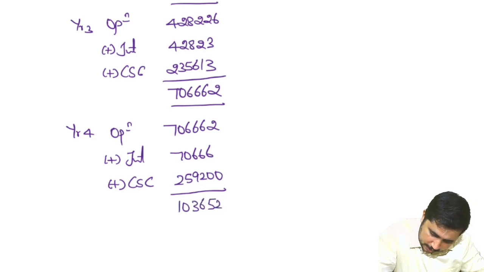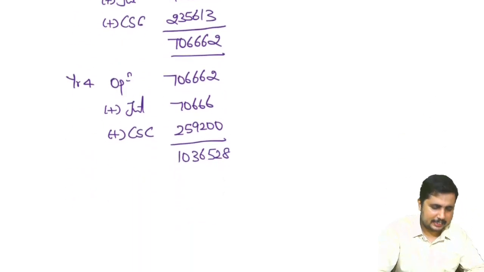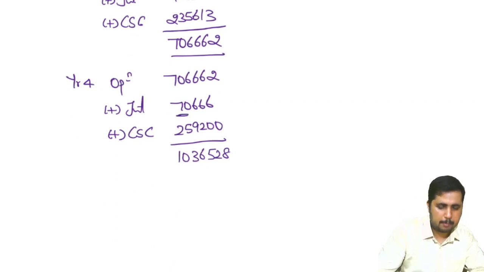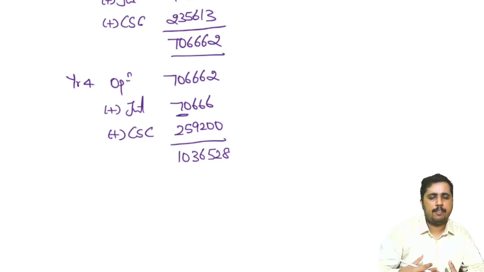1036 528. We need 1036 800, that is the interest appropriation we have. So if we consider the full valuation, an adjustment will be made towards interest, so that we get our total fund which can be paid off.